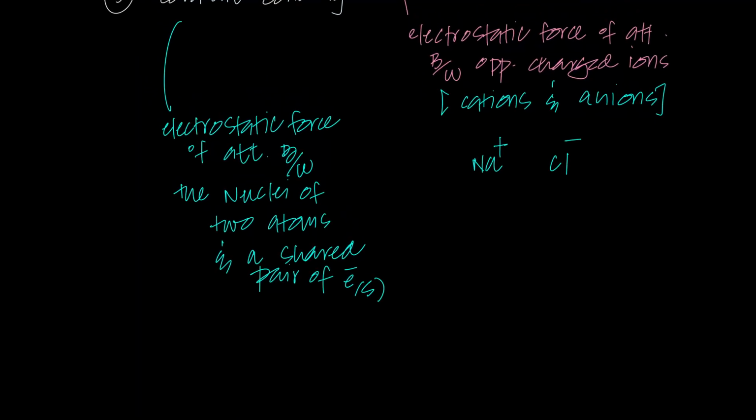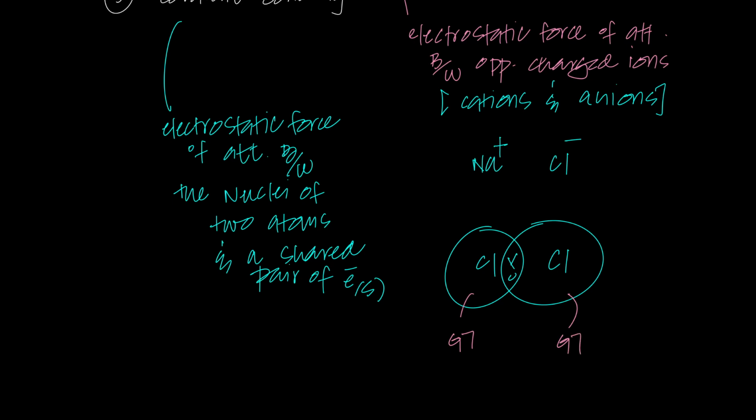So let's suppose you have two chlorine atoms and they're covalently bonded to each other. We know that chlorine is in group 7, and both these atoms are chlorine atoms, so they're both in group 7. Each chlorine atom only needs one electron to become stable. Therefore, they're going to make one bond with each other, right? So chlorine and chlorine has made one bond.